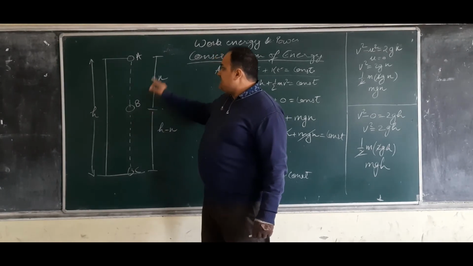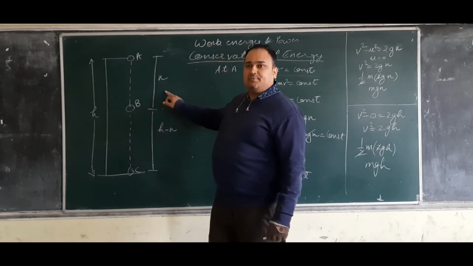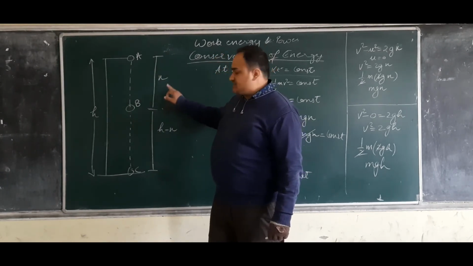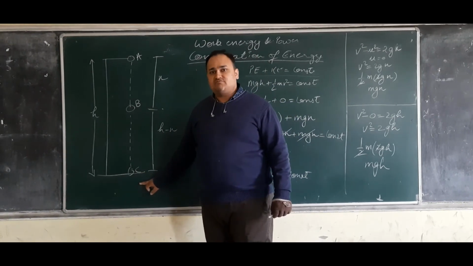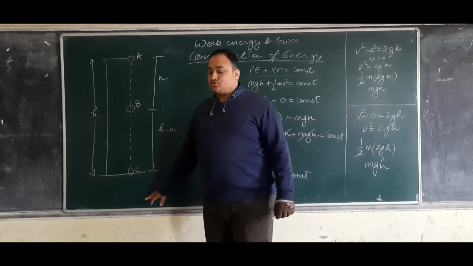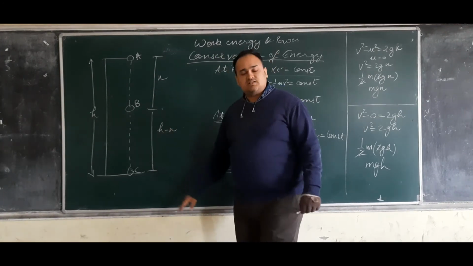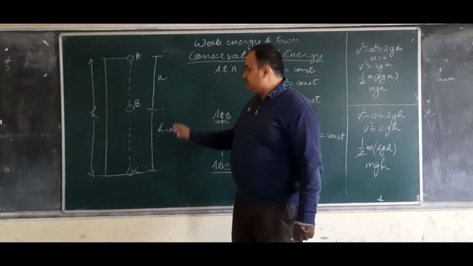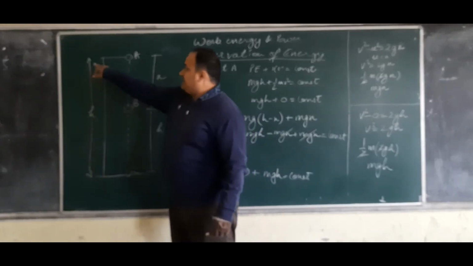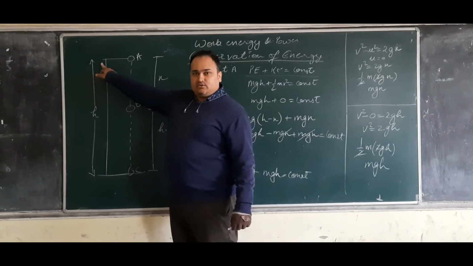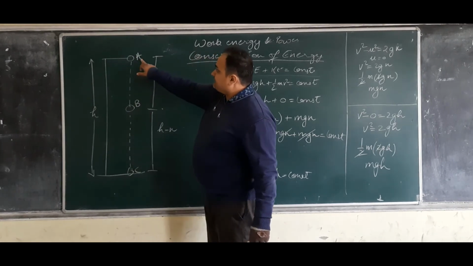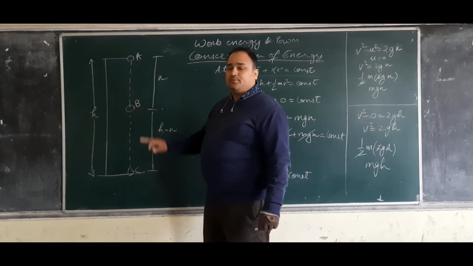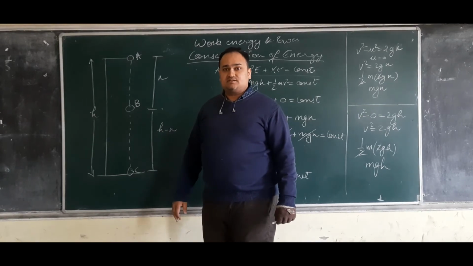At point B, it has covered some distance, and at C it touches the ground. According to this small diagram, this is the height h of the ball at the start. So from A to B, it should have covered a certain distance.